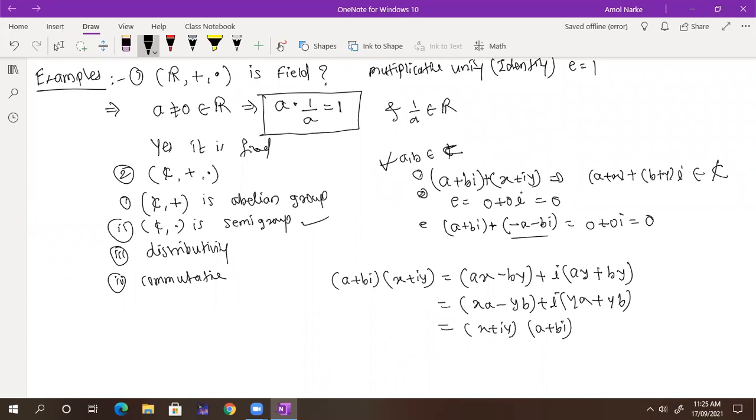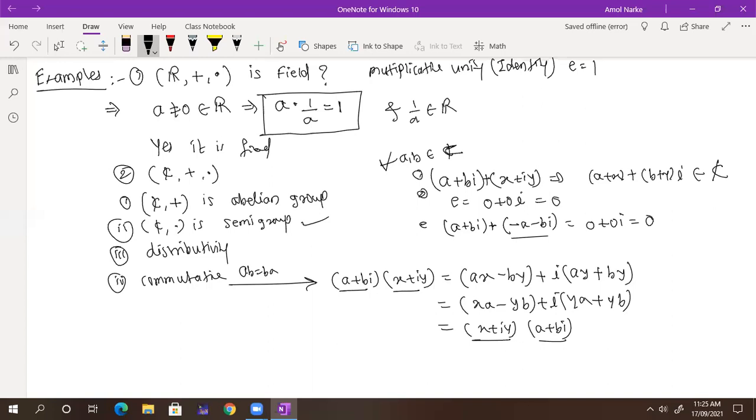Did you show this sum for commutativity? Yes, I'm showing it for commutativity. This is a plus bi into x plus iy. Commutativity means ab equals ba, but here it is the complex number a plus bi and x plus iy. This is my first number, this is my second, and I showed it like that. So it is commutative.